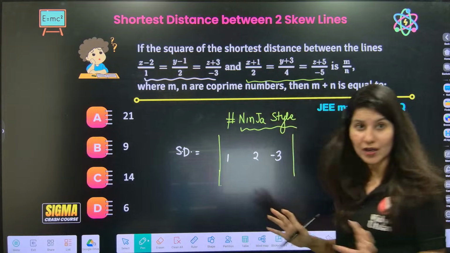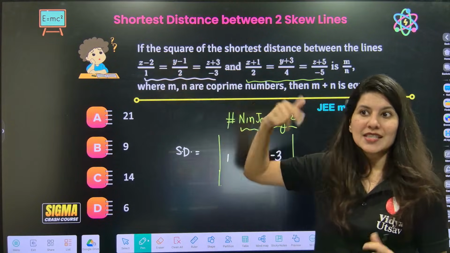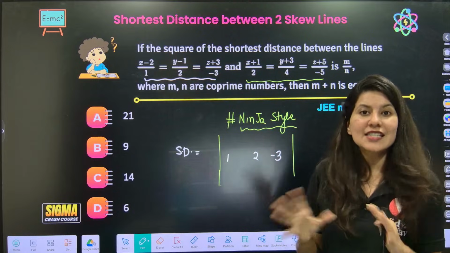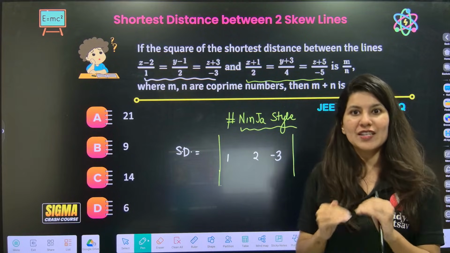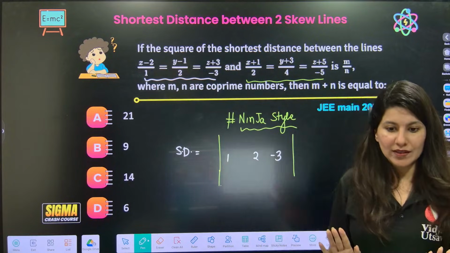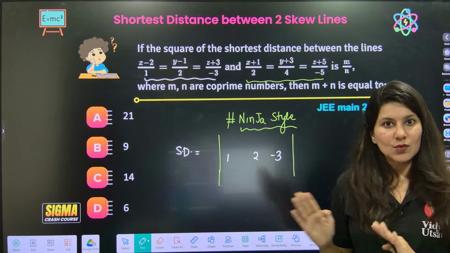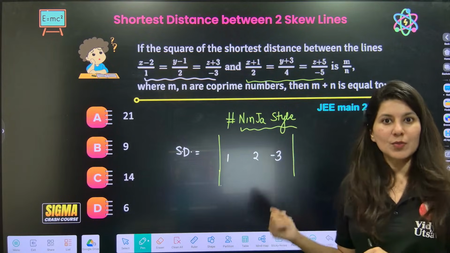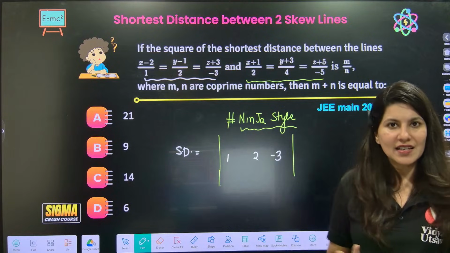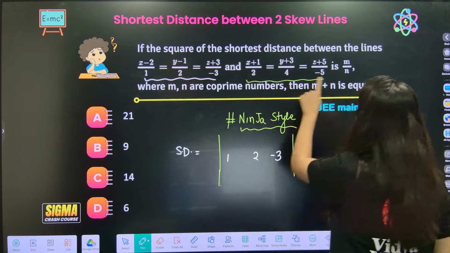Just make sure that your line should be in proper format. Because sometimes what they do is they just distort the line. So make sure that the coefficient of x, y and z should be 1. That's the checkpoint. Once it is done, if x, y, z coefficient is 1, then you can proceed. If not, take common and arrange and then proceed. Okay. So 1, 2, minus 3, right, now 2, 4, minus 5.